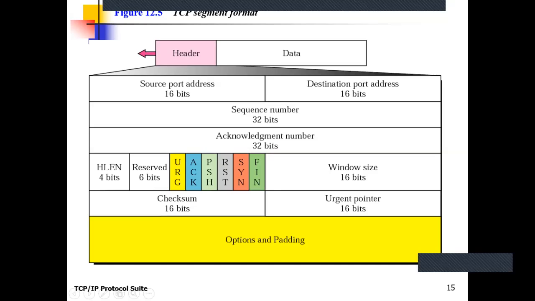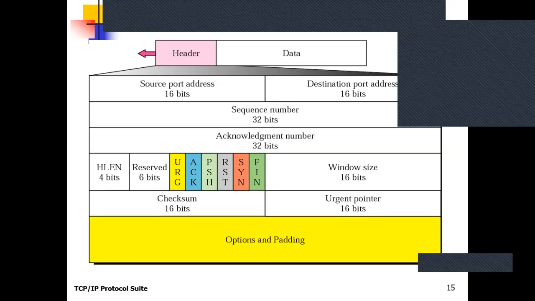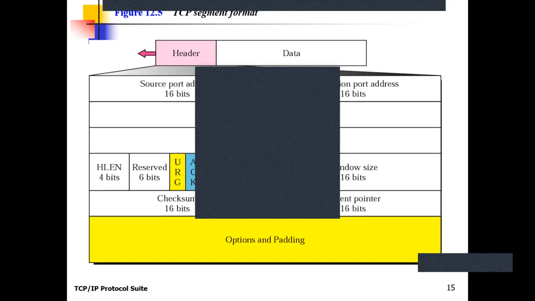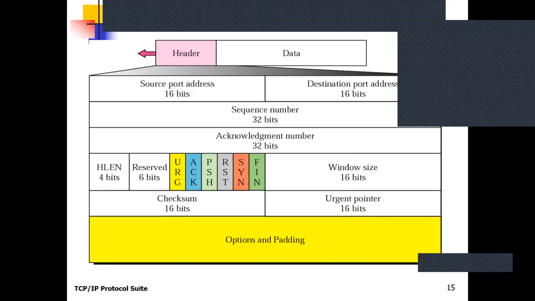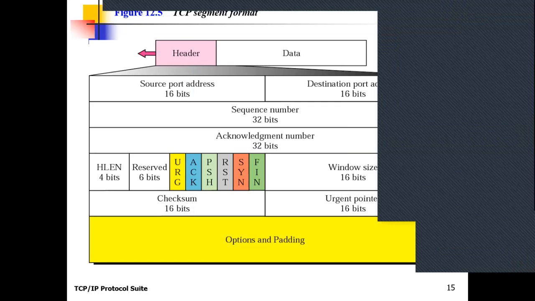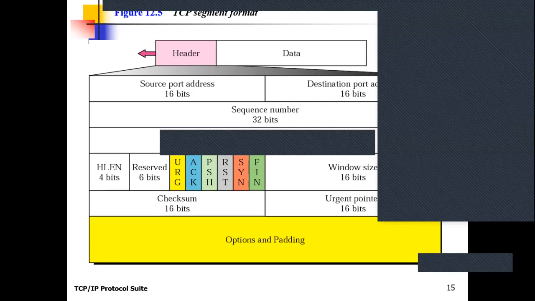It may be possible that the particular application is not sending data frequently from the application layer to the transport layer. Whenever an application uses the TCP services at the transport layer, it starts sending its data to the transport layer, or we can say encapsulating the data from the application layer to the transport layer.